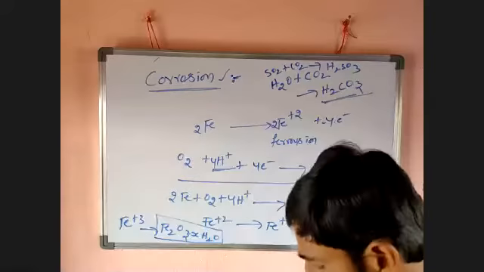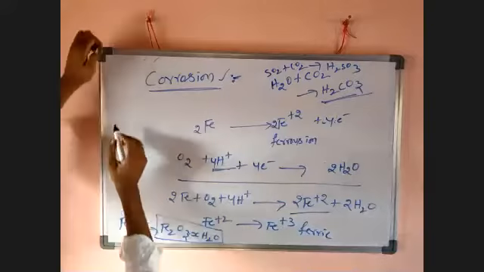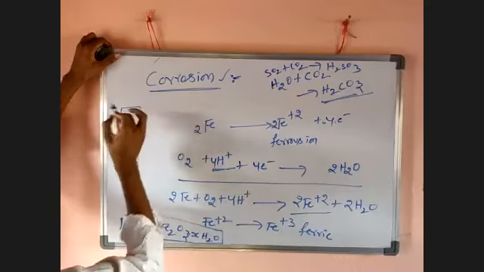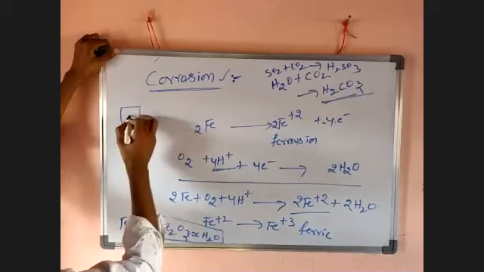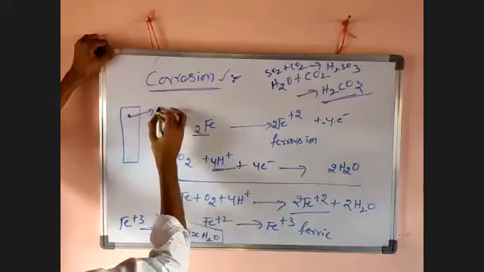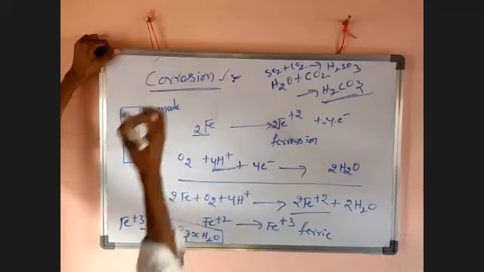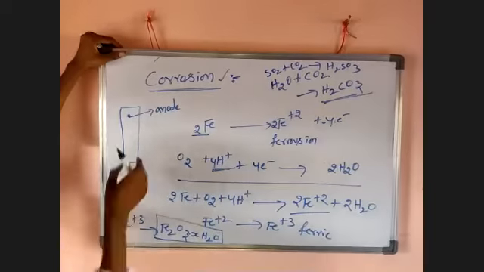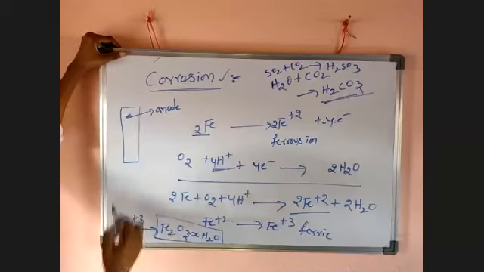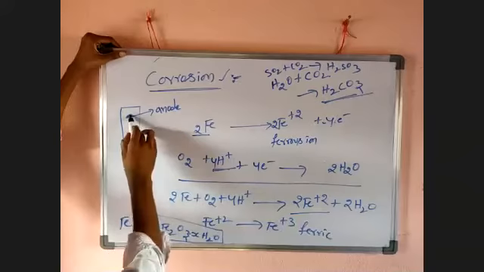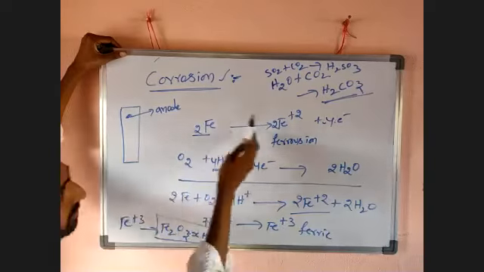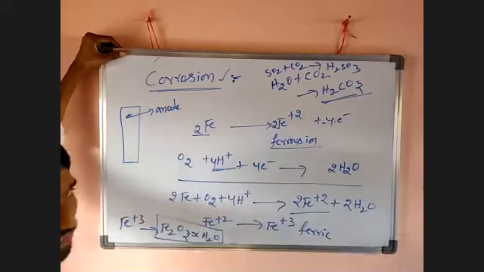To explain, for example, consider an iron rod. Here, one spot of the iron rod can lose electrons and act as anode. So one place of the iron rod can lose electrons like this and convert into ferrous iron.